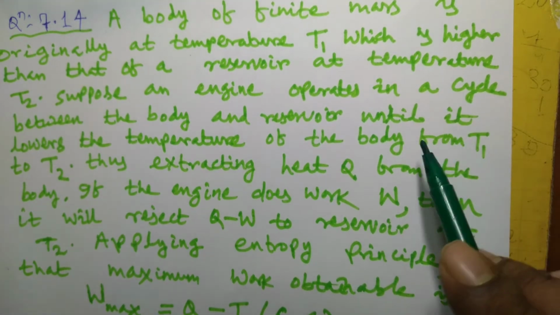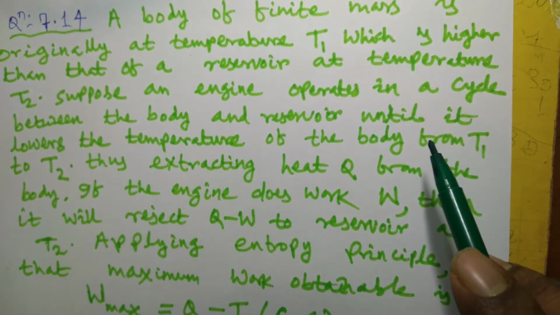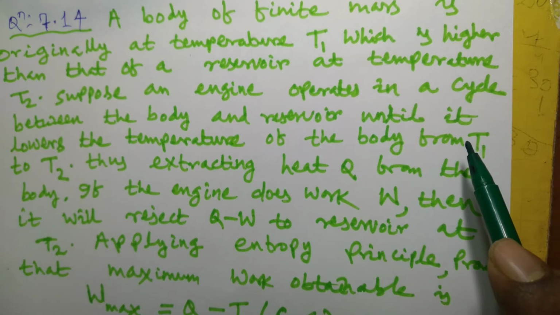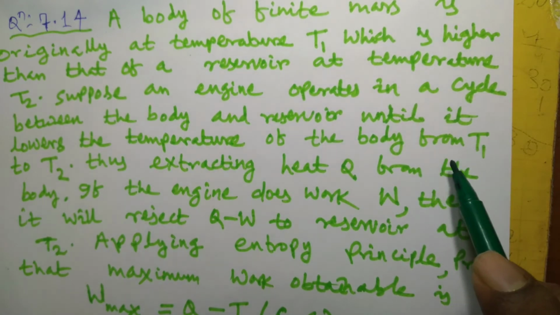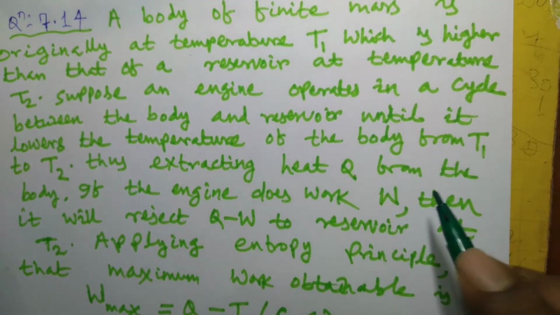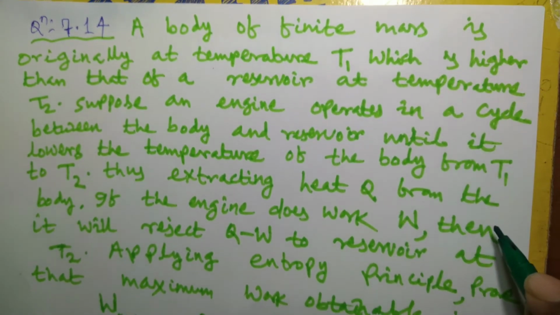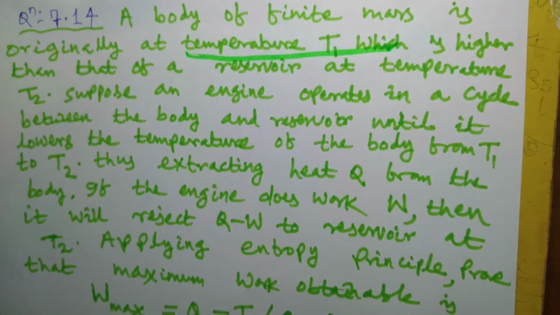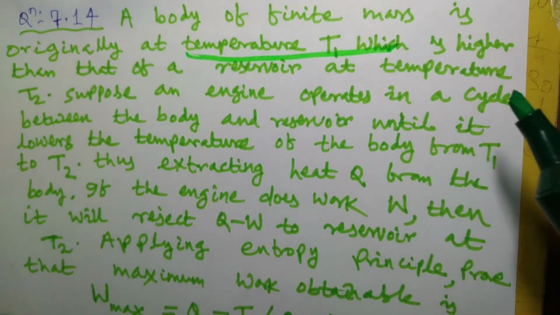Suppose an engine operates in a cycle between the body and reservoir until it lowers the temperature of the body from T1 to T2, thus extracting heat Q from the body. So initially the body temperature is at T1, which is higher than that of the reservoir.